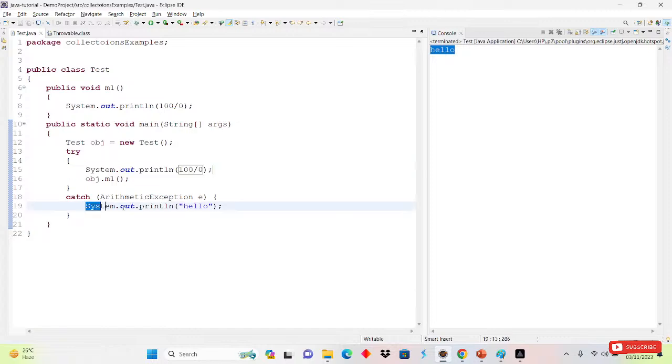So it will come directly to the catch block. But this time we are writing object.m1 here. So it will come here and it will call the caller method. Okay, it will ask here first and it will ask here at last, right? So that time it will not be ignored.